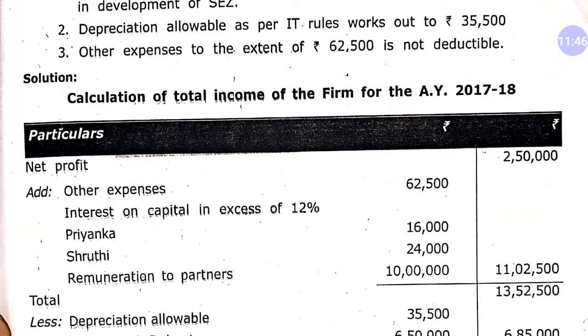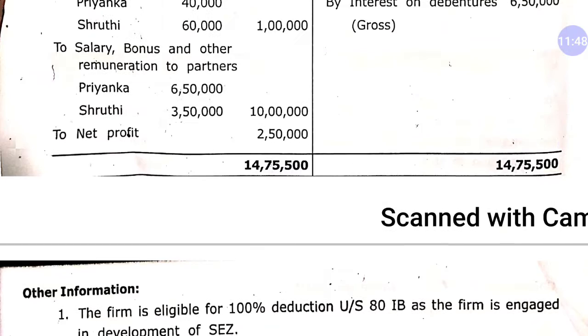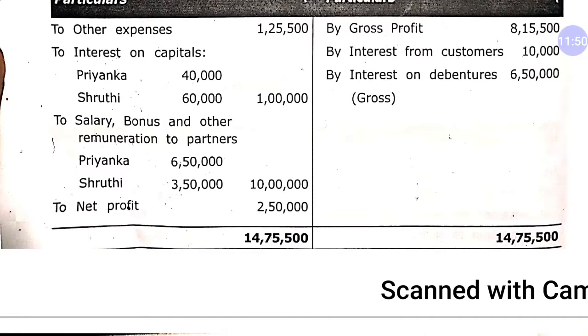Let's check what was the original amount in P&L account. Interest on capital for Priyanka was 40,000. For Shruti it is 16,000. These interest on capital amounts are at 20% on their capital. But in this question, capital is not given. So how will you calculate the excess amount of interest?